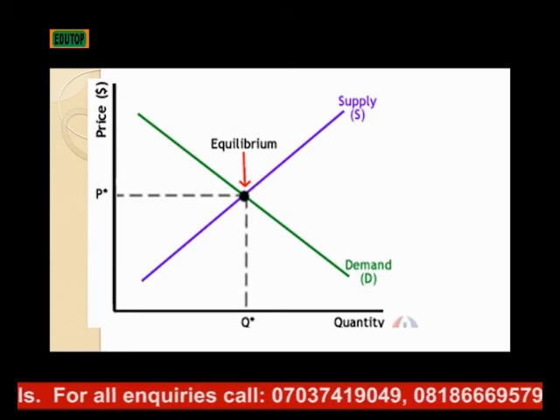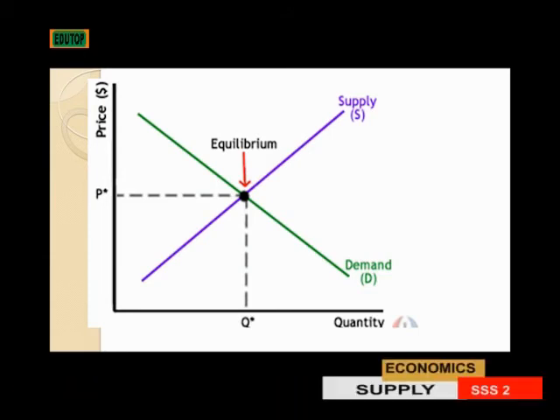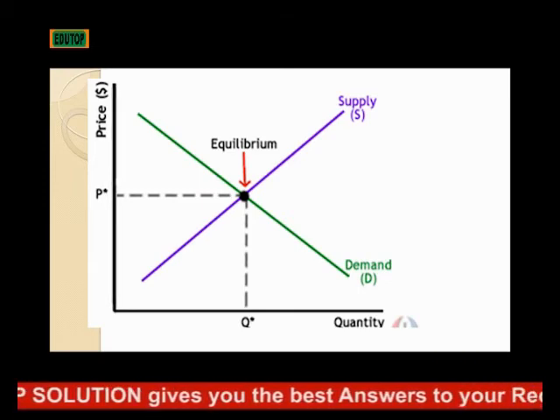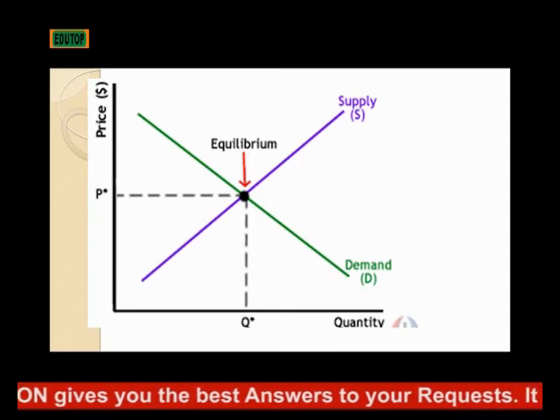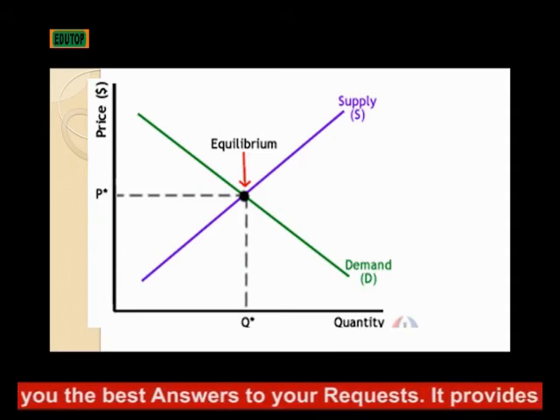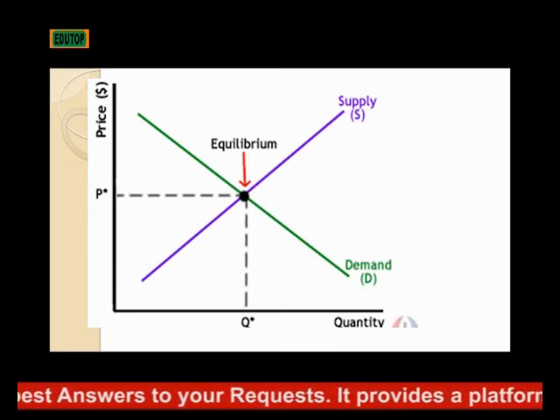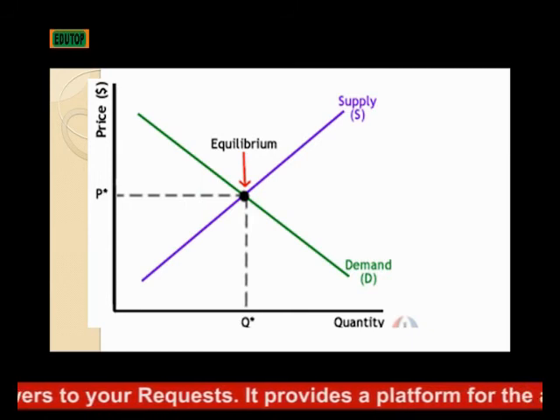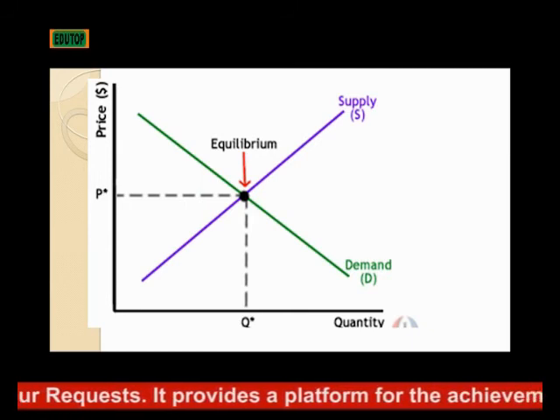But what is common to so many situations is to have what we call disequilibrium. Disequilibrium is a situation where either the demand is more than the supply, or the supply is more than the demand. When the demand is more than the supply, we say we have excess demand.